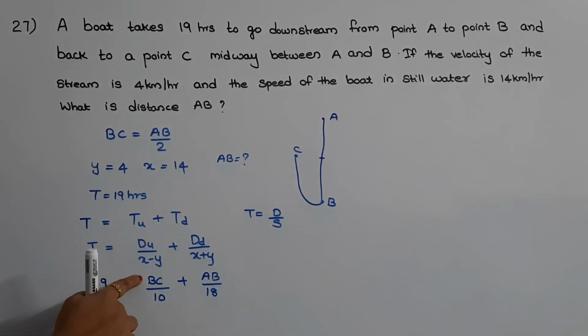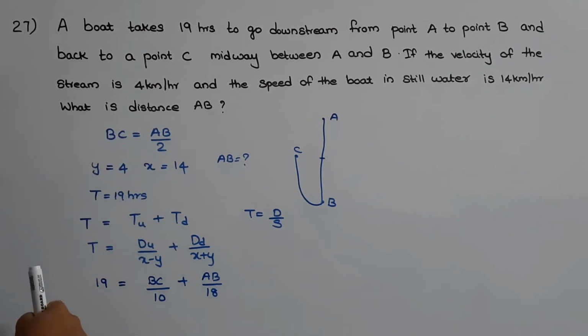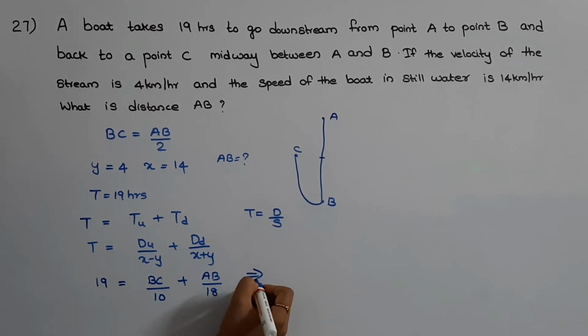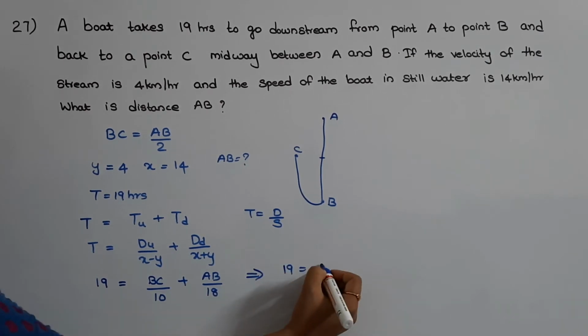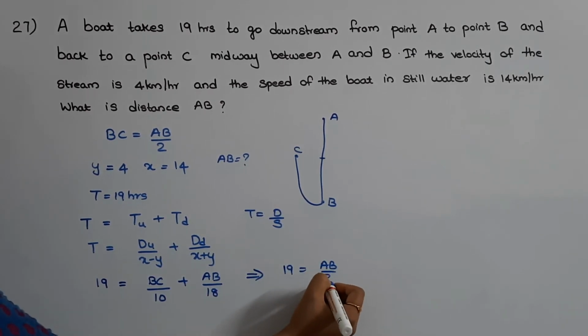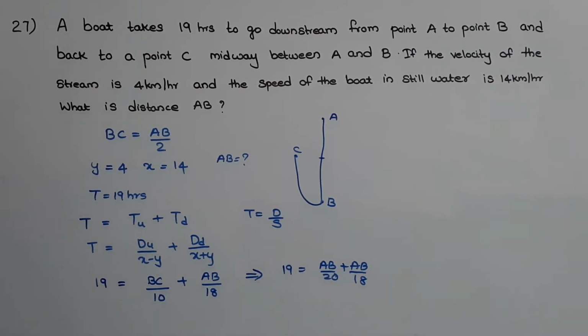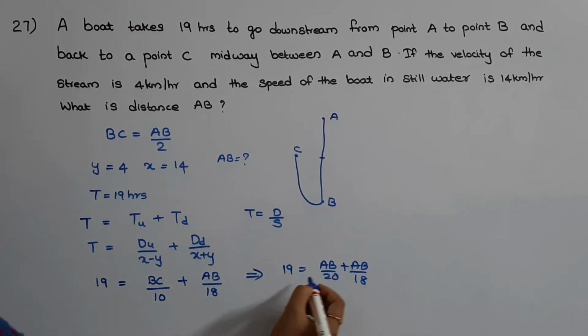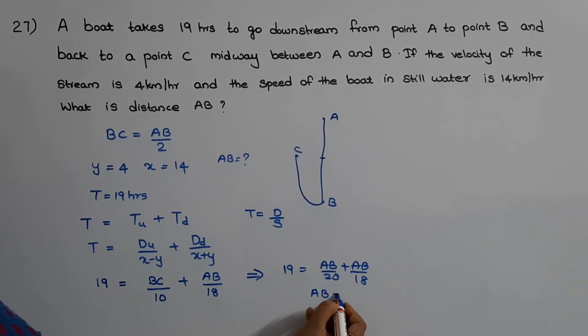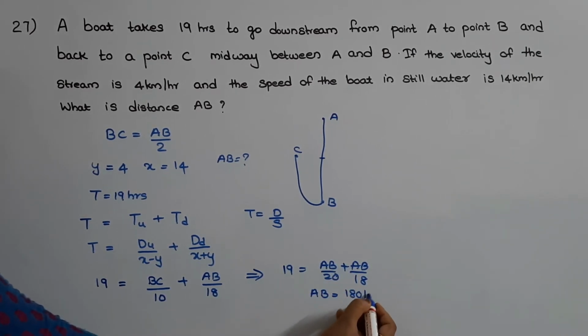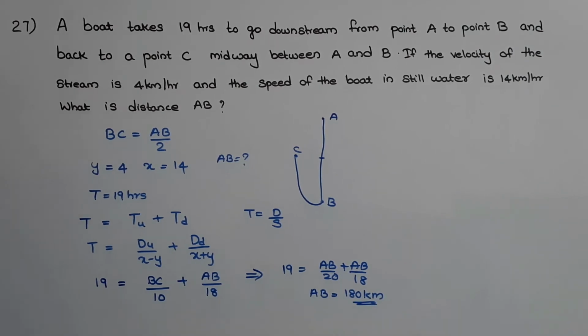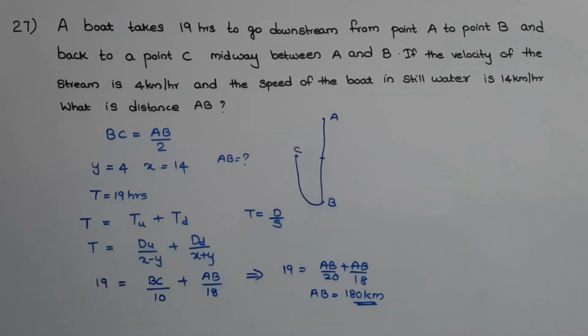Now, we know that BC is equal to AB by 2. So, let us write BC as AB by 2. Then we will get 19 is equal to AB by 20 plus AB by 18. On solving this equation, we will get the value of AB as 180 kilometer. So, this is the distance AB.